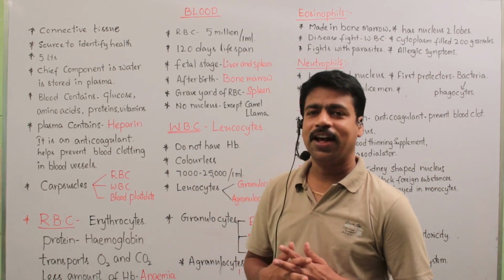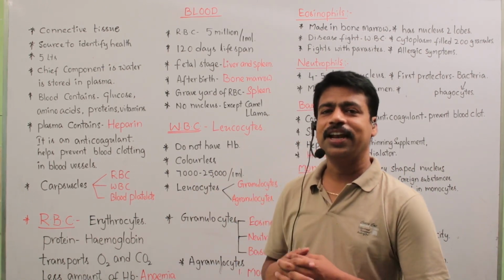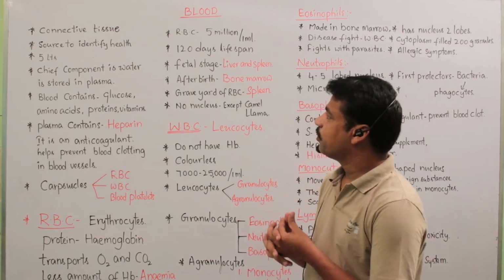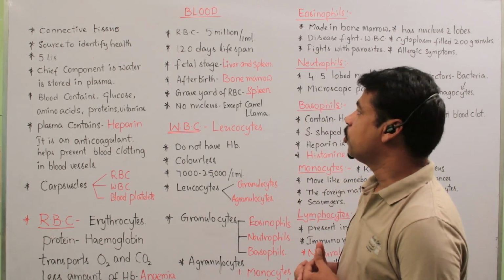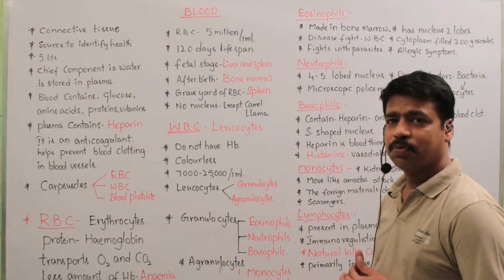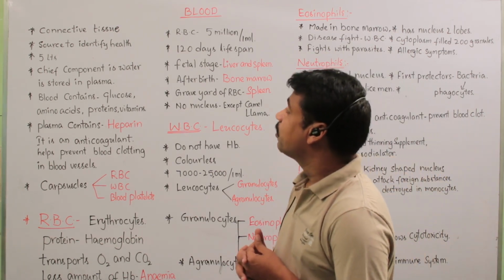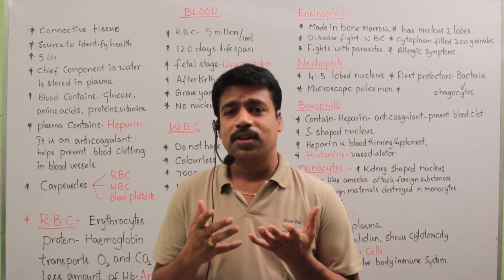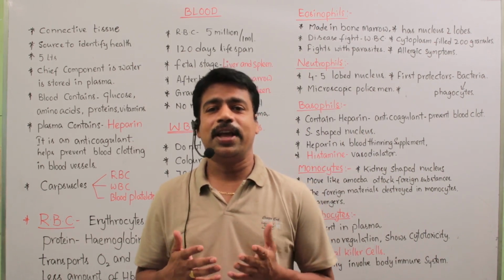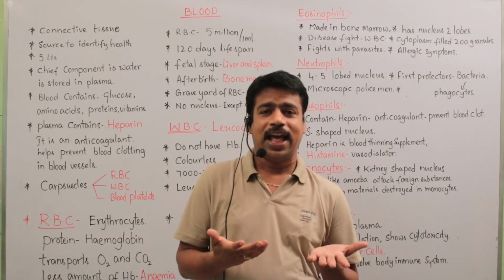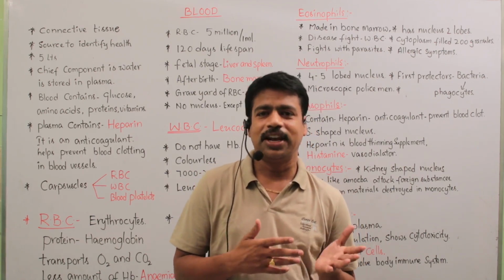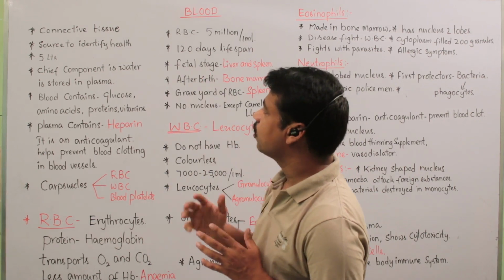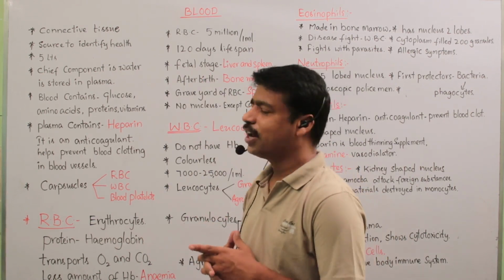So here blood is also a tissue because it contains different kinds of cells and they can show different kinds of functions also. Okay. So today we discuss the story of blood. Generally, blood is the source to identify our health, that means whether we are healthy or ill. It shows our health or illness.